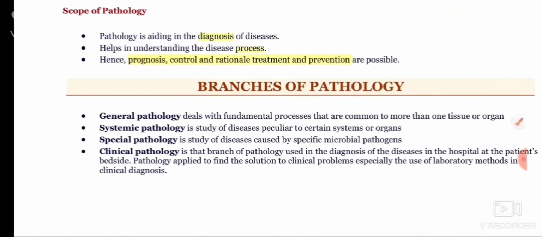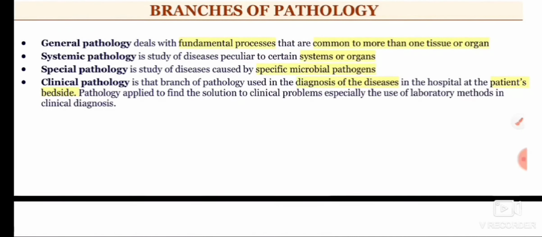Now let us come to the scope of pathology. It aids in the diagnosis of diseases. Pathology helps in understanding the disease process. Hence, it aids in prognosis, control, and rational treatment, and prevention is possible with the help of pathology. Now, let us come to the branches of pathology, which involve general pathology, systemic pathology, special pathology, and clinical pathology.